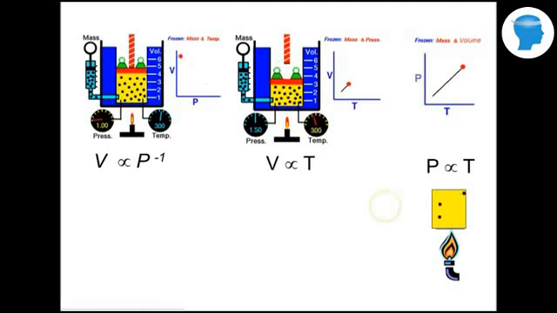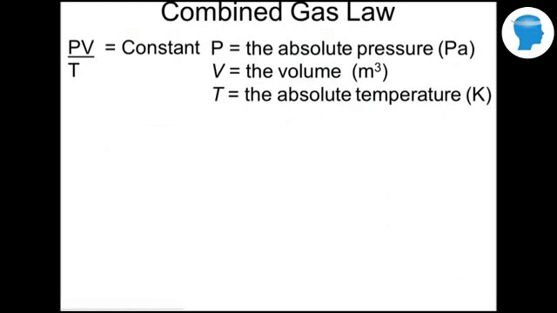We're going to combine those three relationships into what's called the combined gas law. PV over T is some constant. P in this case is the absolute pressure in pascals, V is the volume in cubic meters, and T is the absolute temperature in kelvins.